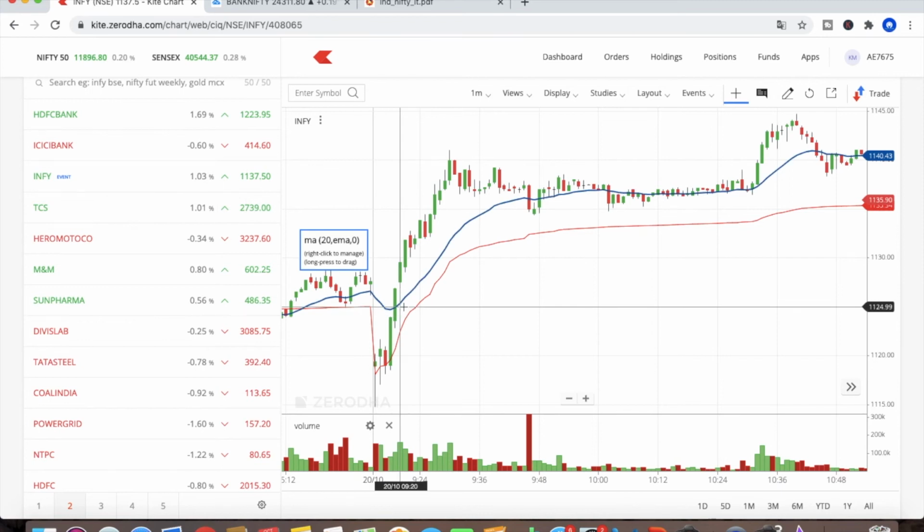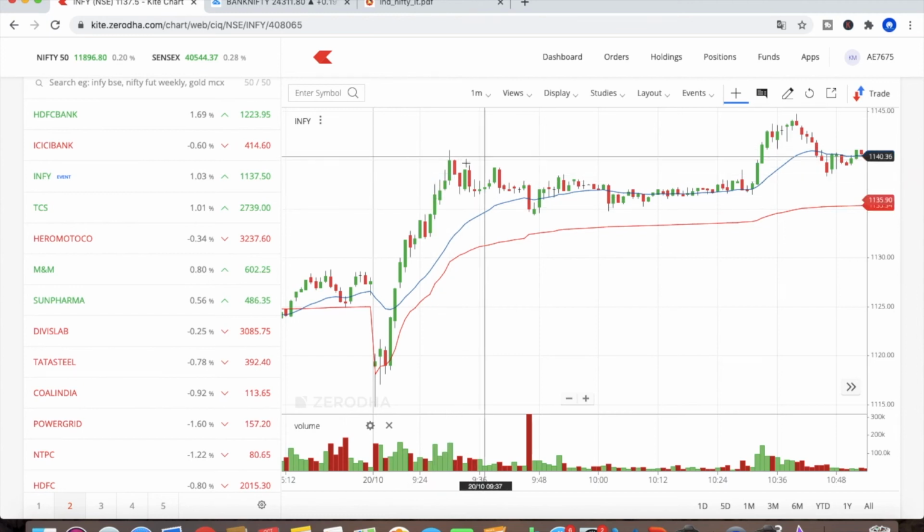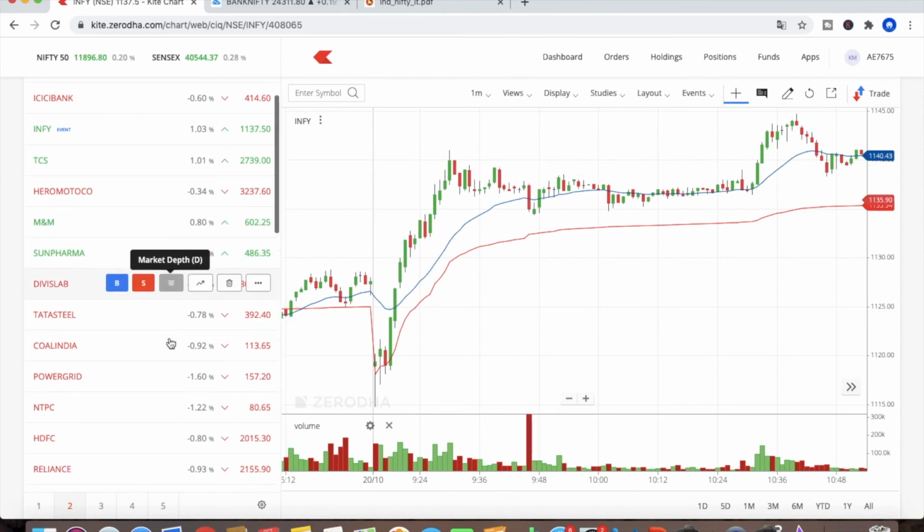So the first thing you have to note is VWAP, the volume should be there, and the moving average. I have selected the 20 day exponential moving average. If it is above that, it's good, you can go bullish on this stock, and this is how you get profit from intraday stocks. That is how you have to select from all the sectors.